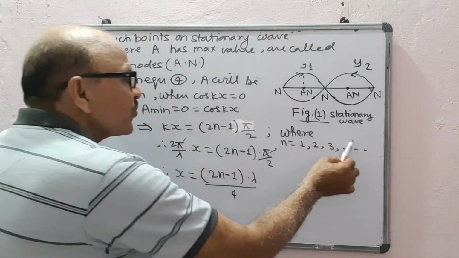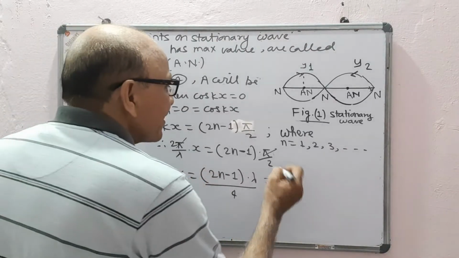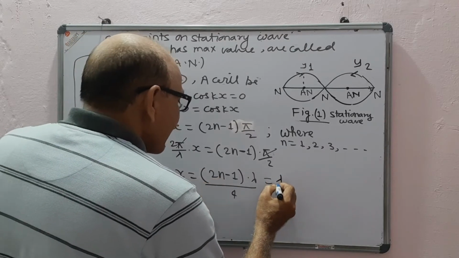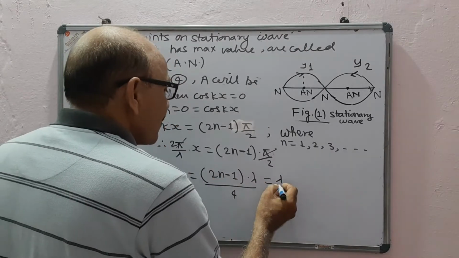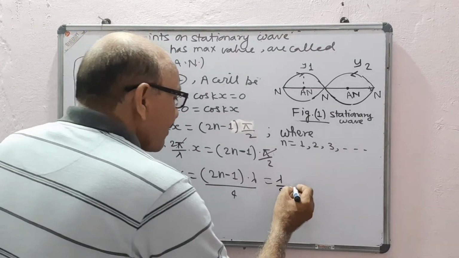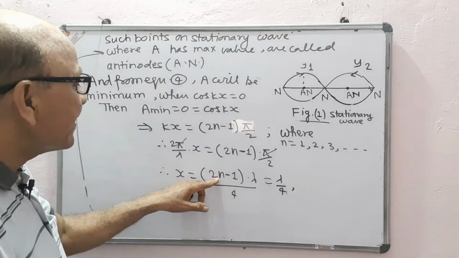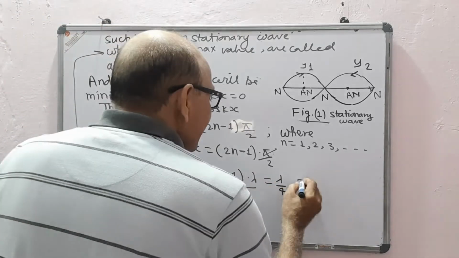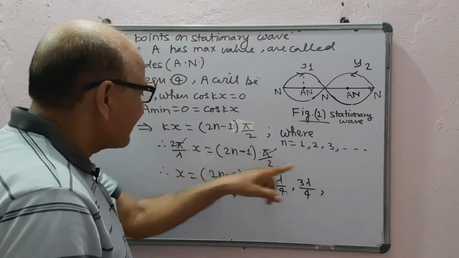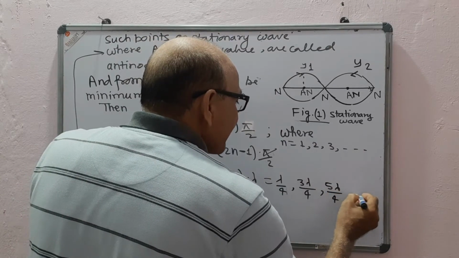Corresponding to these values, when n is equal to 1, it will have value lambda by 4. When n is 2, it will have value 3 lambda by 4. When n is 3, it will have 5 lambda by 4, and so on.